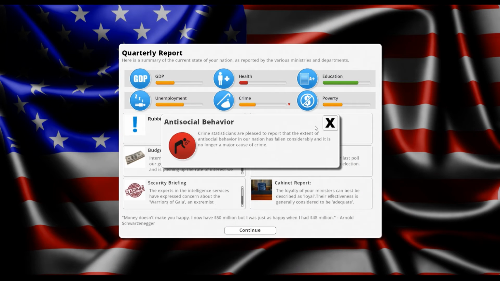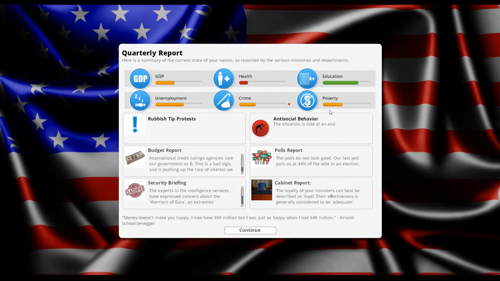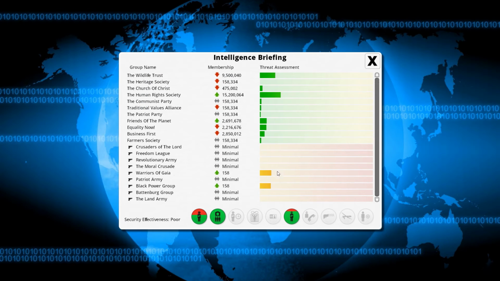So antisocial behaviour is now at an end. Rubbish tip protests. Green protesters have staged a noisy protest at location over proposed landfill sites, so environmentalists are less happy. Crime is still dropping. People would still vote for us, and there is Warriors of Gaia and a Black Power group against us. Okay.